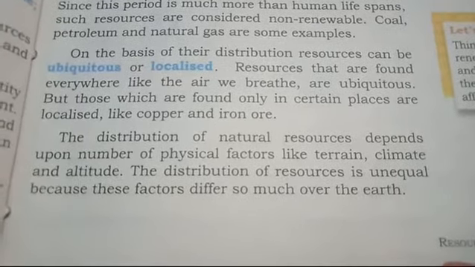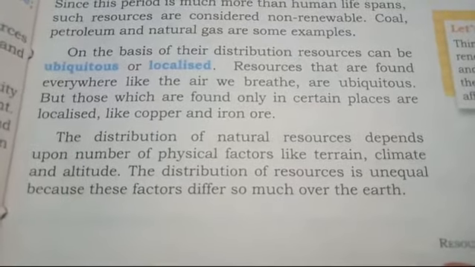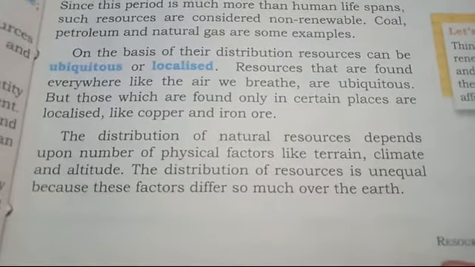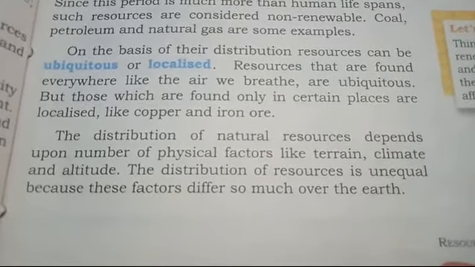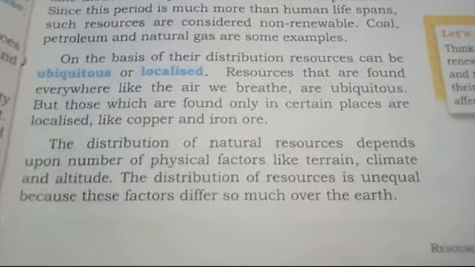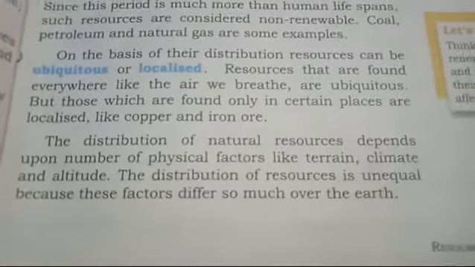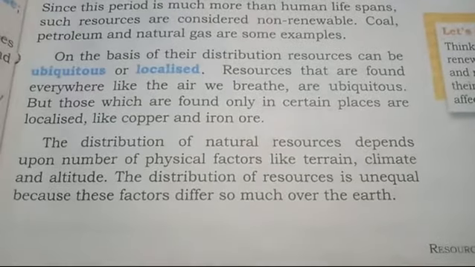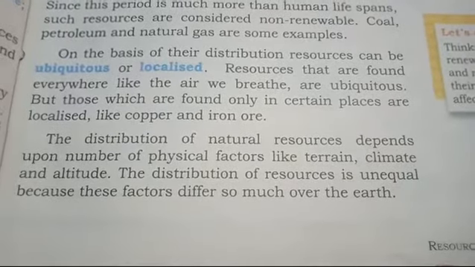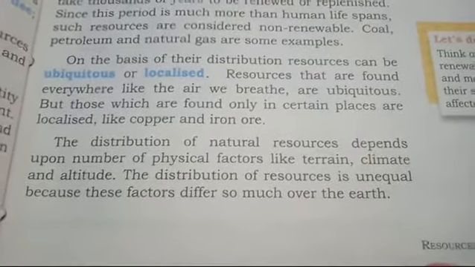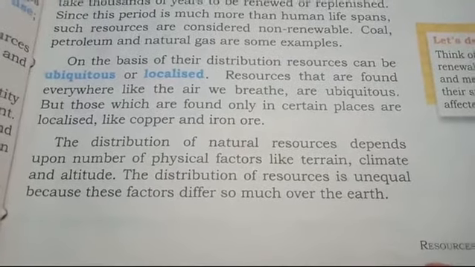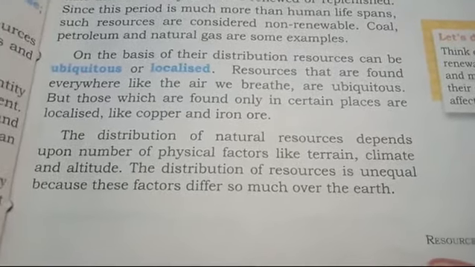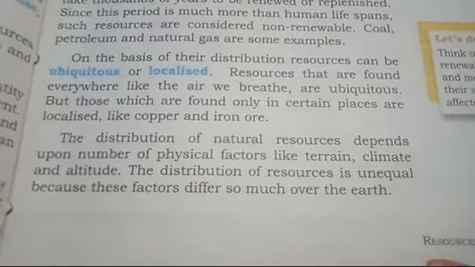So resources that are found everywhere like the air we breathe are ubiquitous, but those which are found only in certain places are localized, like copper and iron ore. Okay, the distribution of natural resources depends upon a number of physical factors like terrain, climate and altitude. The distribution of resources is unequal because these factors differ so much over the earth.